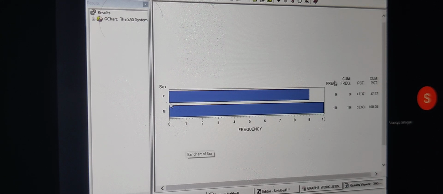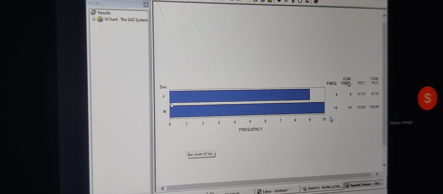We are getting the statistics also. Frequency, cumulative frequency, percentage, cumulative percentage. Remember where we got this one in the previous classes? Proc freq. And by the way, I want to have only this diagram. I do not want to have these statistics. Why should I require them? I don't require the statistics.